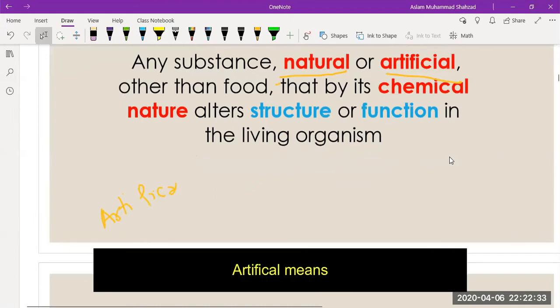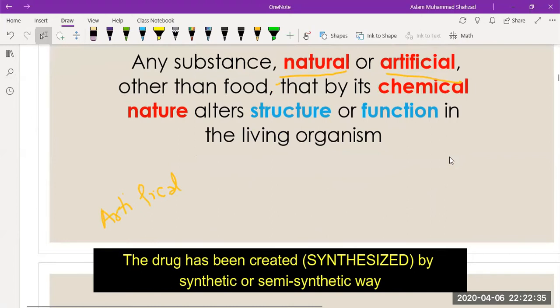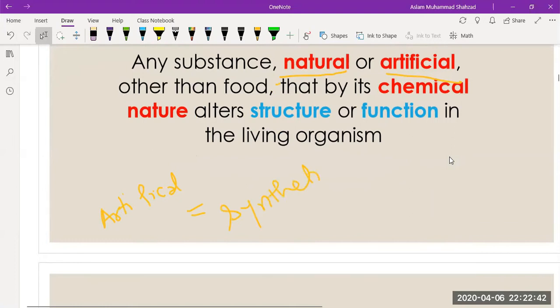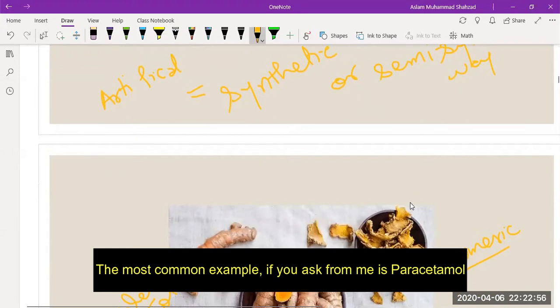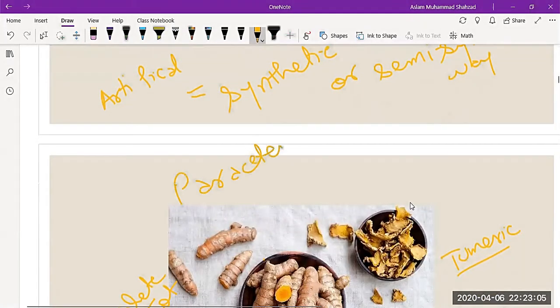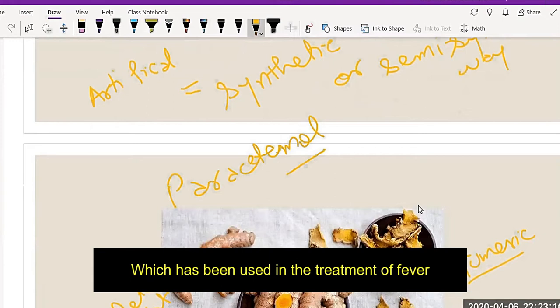Artificial means the drug has been created by synthetic or semi-synthetic creators. The most common example, if you ask me, is paracetamol, which is used in the treatment of fever.